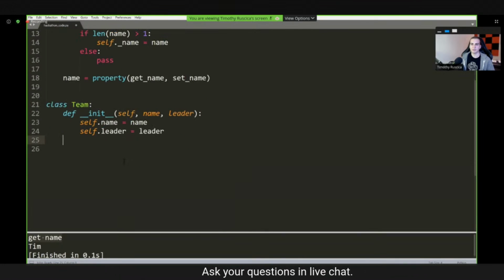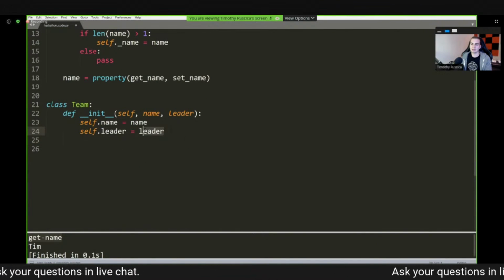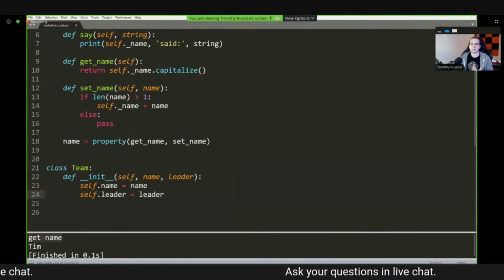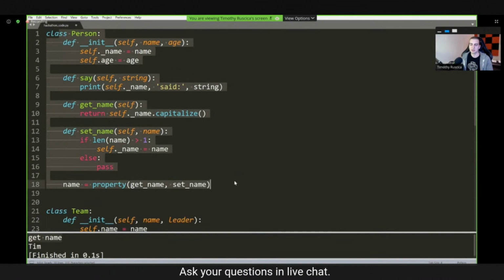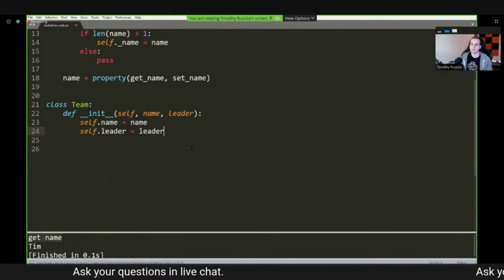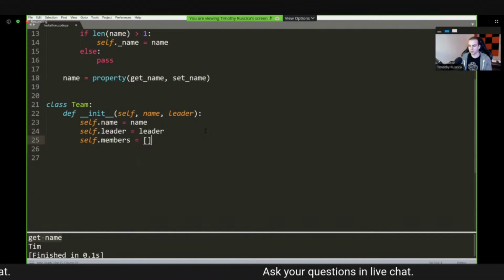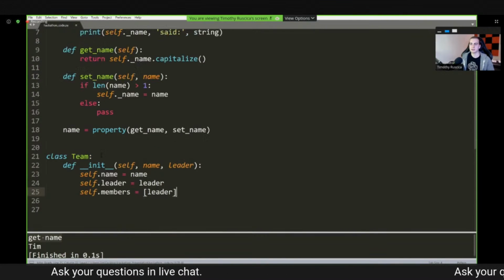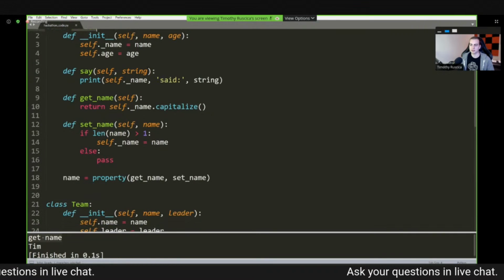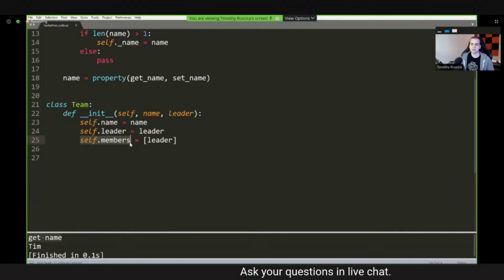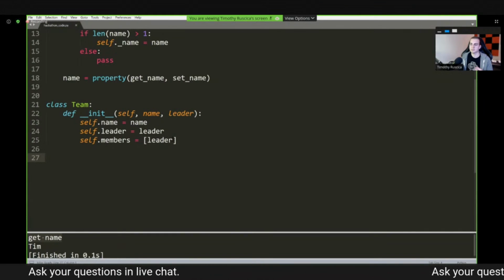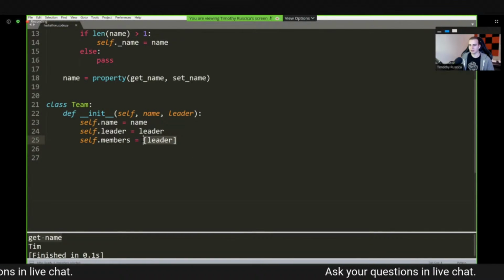So now that we have that, we have a team, we can create a team, and we can set a leader. Now, what I'm going to be expecting for the leader is that we actually pass in one of these person objects. Okay, so this team is also going to store, and I'm going to define this inside of the init, a bunch of members. And inside of members, I'm going to start by putting leader. So pretty much what I'm saying here is I want to have person objects that I store in this list. So self.members is going to be equal to a list. And by default, it's going to have the team captain or the team leader in that list.